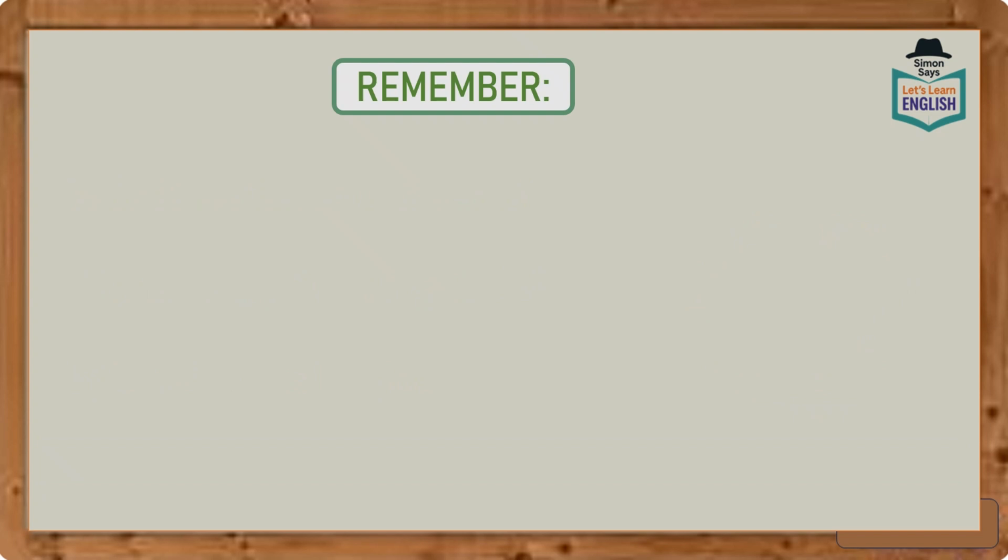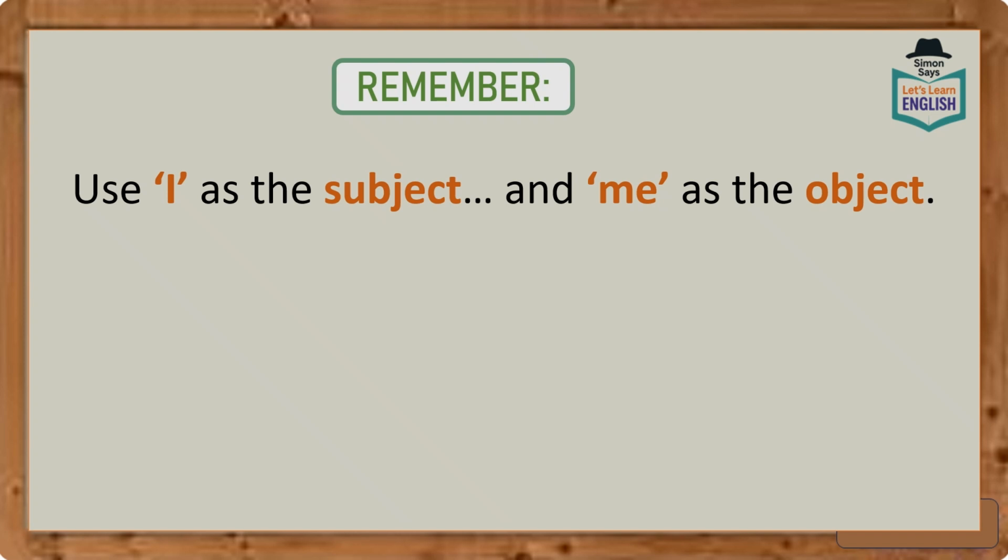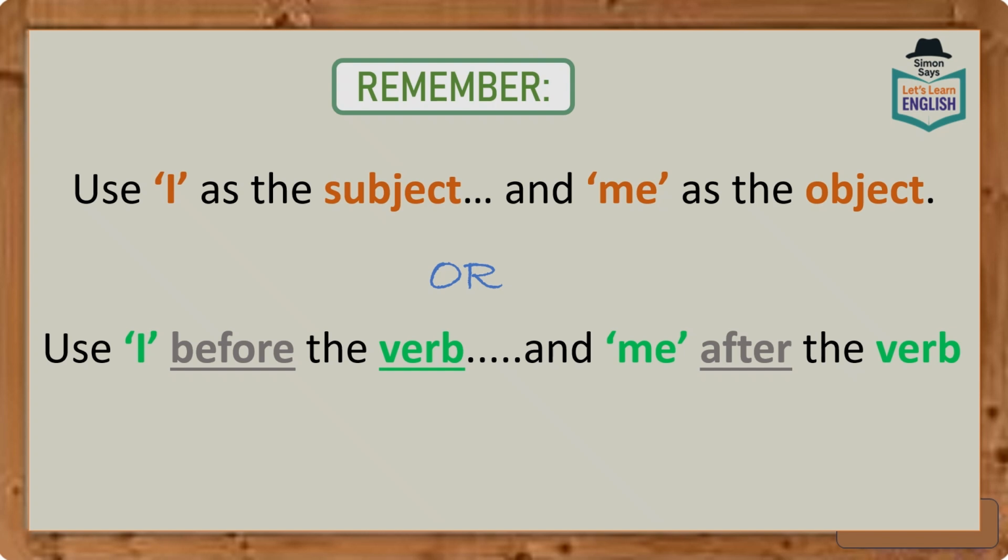Right, now for this lesson, what you need to remember is that you should use I as the subject and me as the object. Or there's another way that can help you to remember how to use I and me, is to remember that I always comes before the verb and me always comes after the verb.